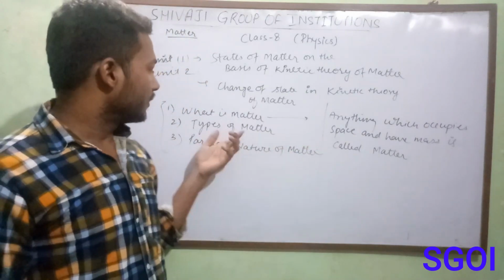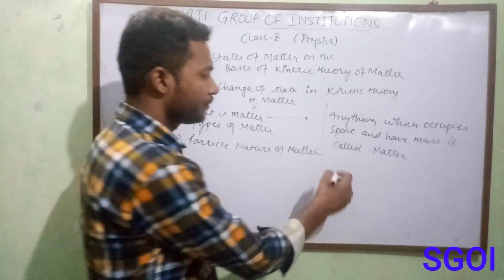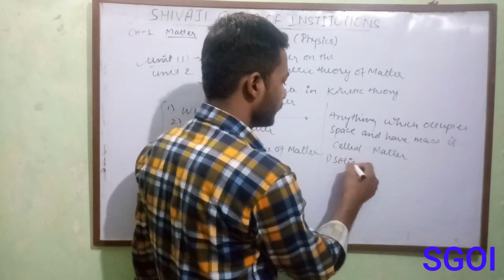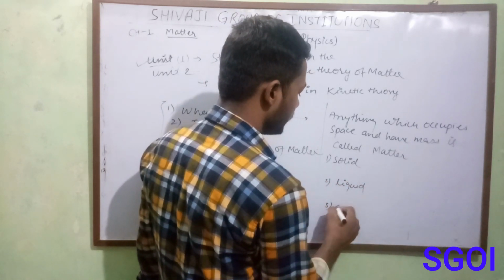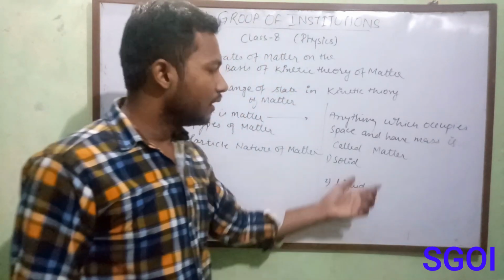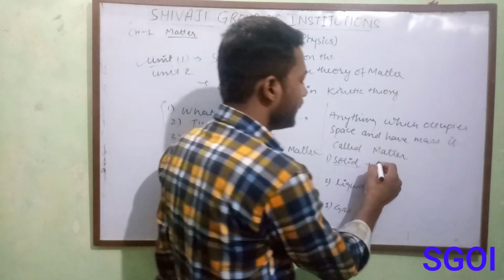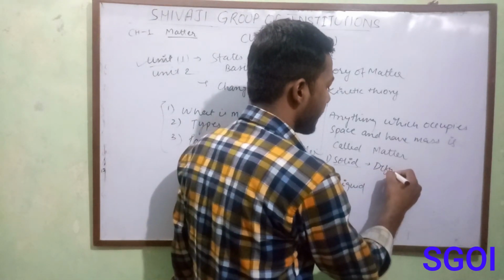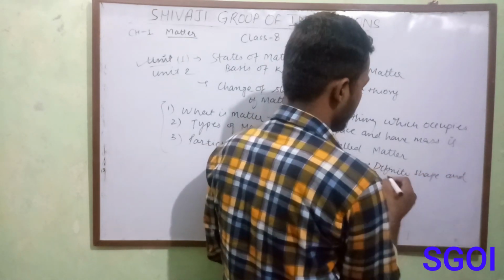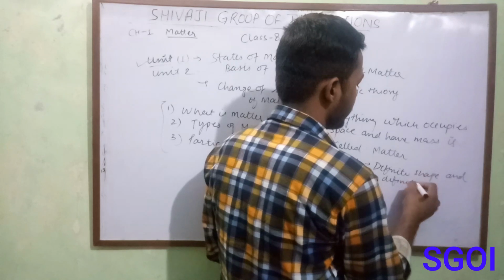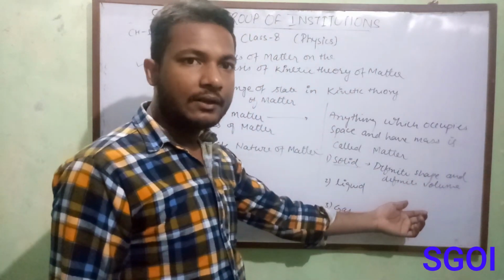Now the second topic is types of matter. There are 3 states of matter: solid, liquid, and gas. The main property of solid is it has definite shape and definite volume.